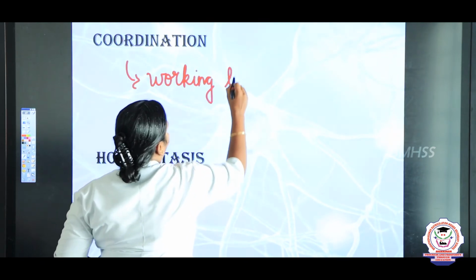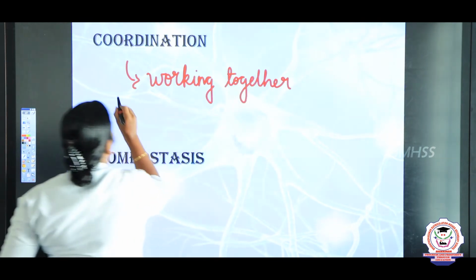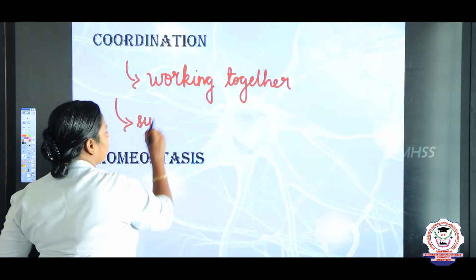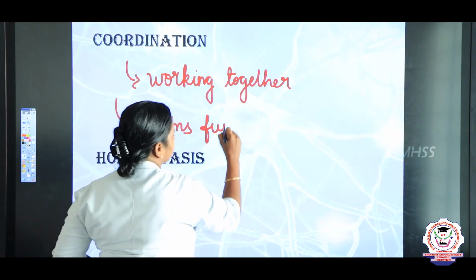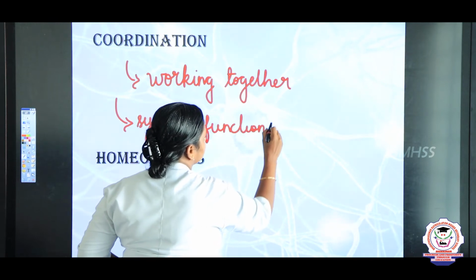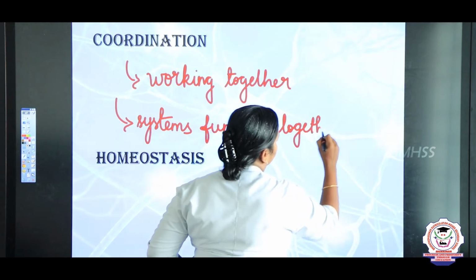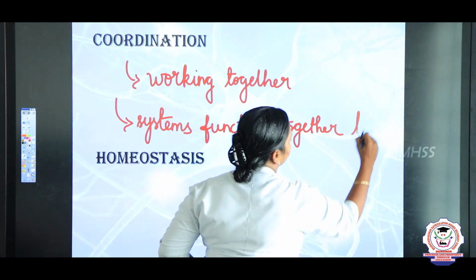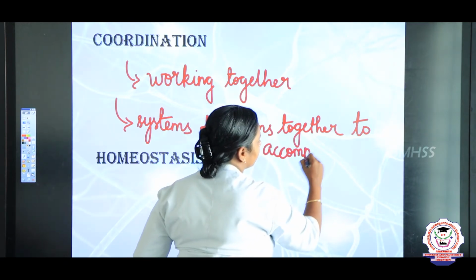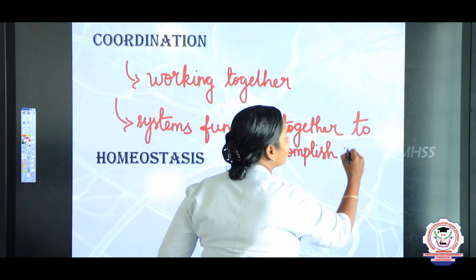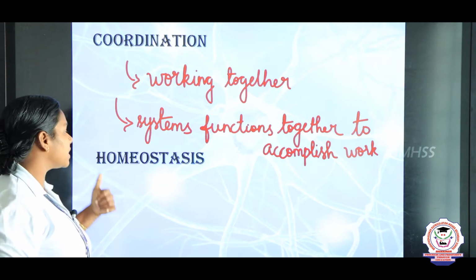That is, all systems of our body function together to accomplish or to complete a work or any function. So we say this is coordination. And what is homeostasis?